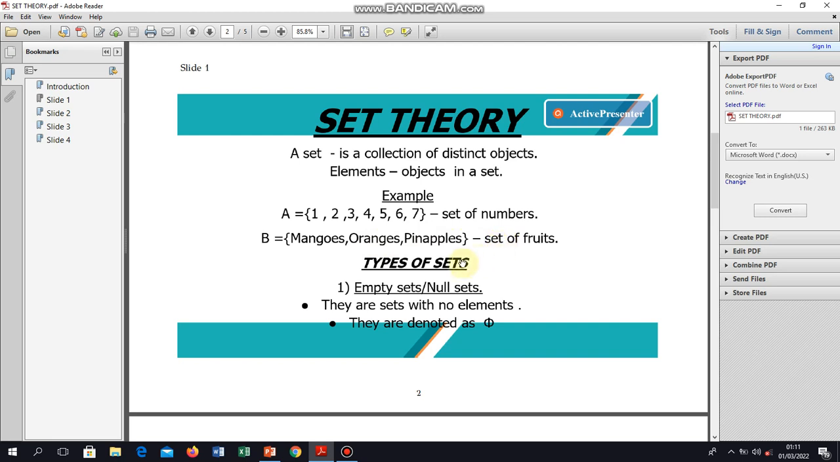Then as we move on, we are going to get types of sets. The type of set I've highlighted as number 1 is known as empty sets, or we can refer to them as null sets. They are sets with no elements. So you can find a set like this, but there are no elements inside. That kind of set is referred to as an empty set, and it is normally denoted with the null sign here.